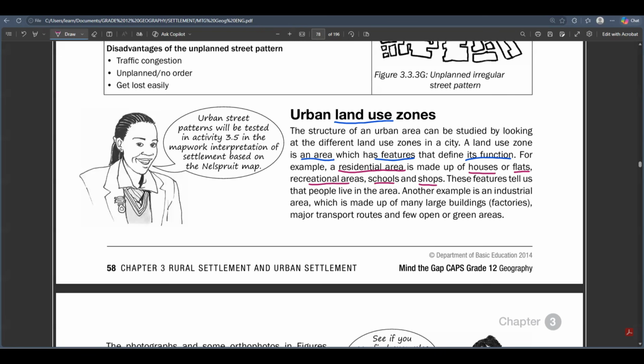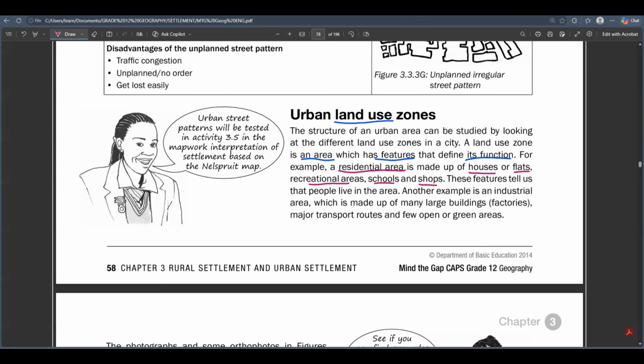If you look at most of our townships in South Africa, they've got this model whereby in the residential area, where people live, we have quite a couple of houses and quite a couple of parks to go to just for recreation. We've got a school so that our children can go and learn. And then we have also got shops for people to get their lower order goods.